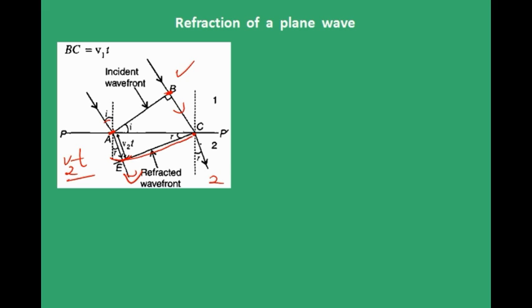Observe one thing. If this is angle i, this angle is 90 minus i. So this angle is again i. What is sin i now? From right angle triangle ABC, sin i is BC by AC. Well, observe one thing. This angle is r, right? So this angle will be 90 minus r. And from right angle triangle AEC, since this is 90 minus r, this angle will be r. And from the right angle triangle AEC, what is sin r? Sin r will be AE by AC.